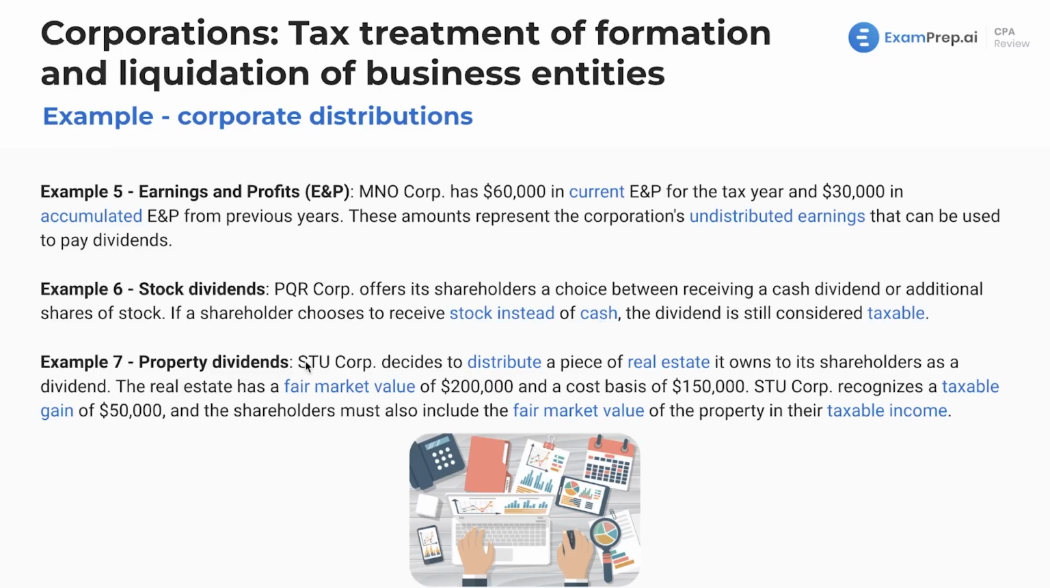Lastly, here we got property dividends. We got STU Corp. They decided to distribute a piece of real estate to shareholders as a dividend. Now, the real estate has a fair market value of $200,000 and a cost basis of $150,000. STU Corp recognizes a taxable gain of $50,000, and the shareholders are going to have to include this fair market value of the property in their taxable income.